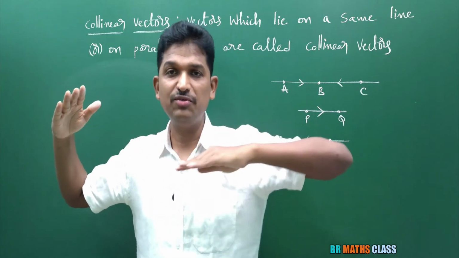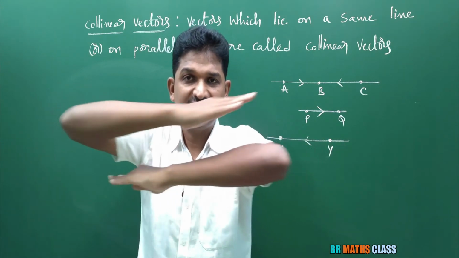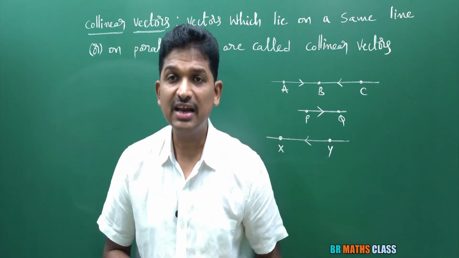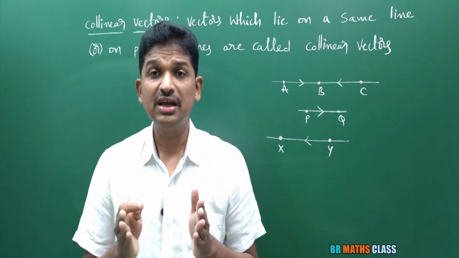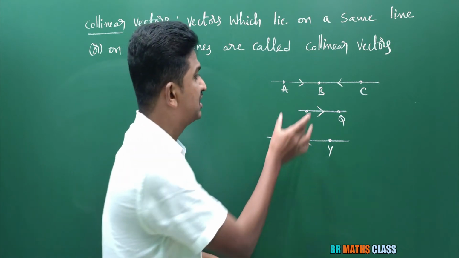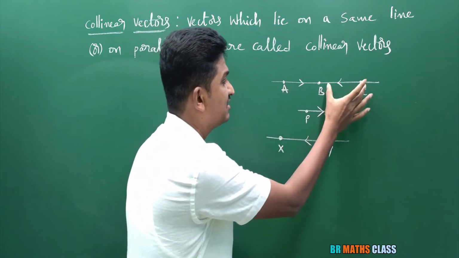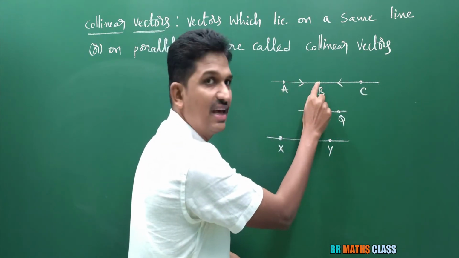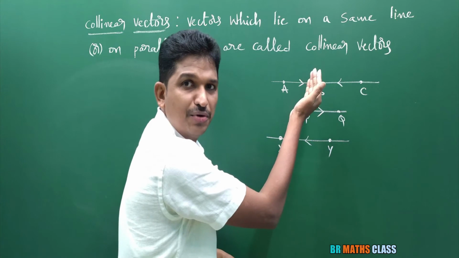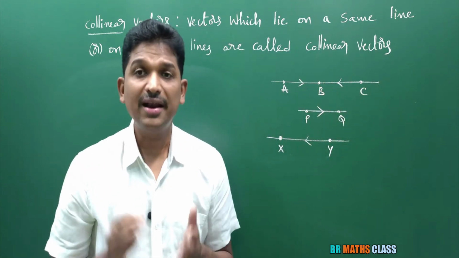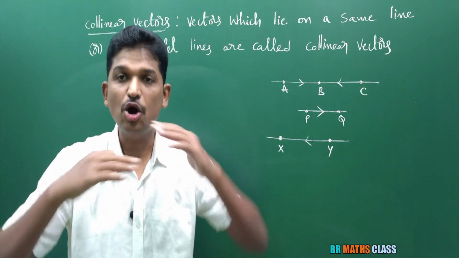This is not opposite direction. See, A bar, one vector is like this, another vector is exactly opposite to this. These are opposite, right? What are unlike vectors? Vectors which are in opposite direction are called unlike vectors. You observe here AB bar and CB bar. AB bar is like this, CB bar is exactly opposite to this, right? So I can say that AB bar, CB bar are unlike vectors because they are in opposite direction.